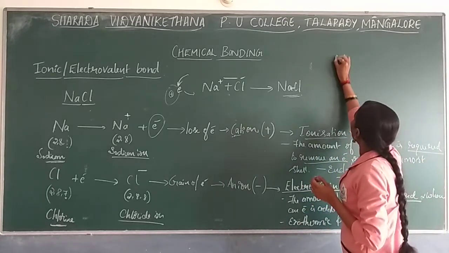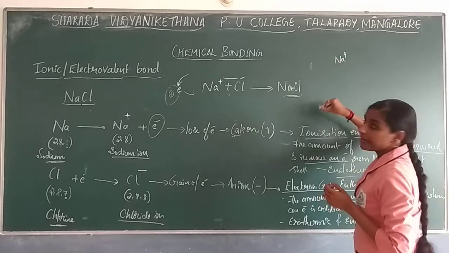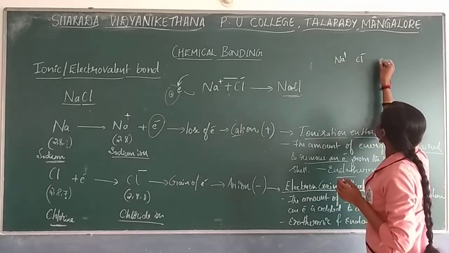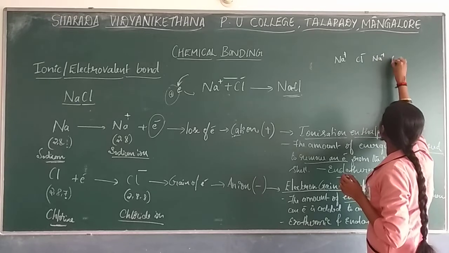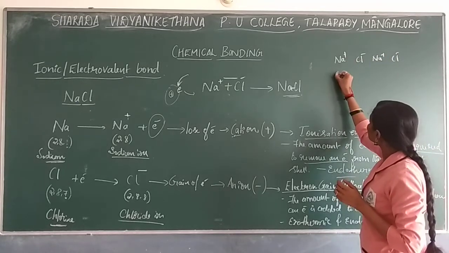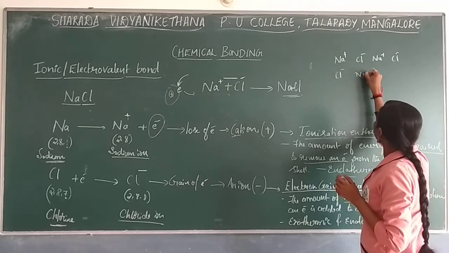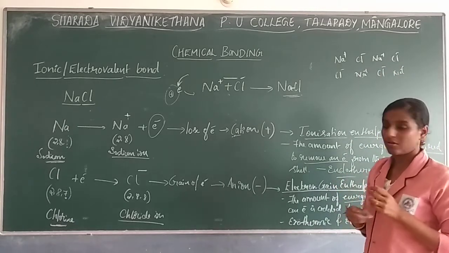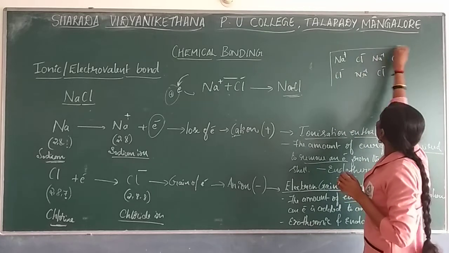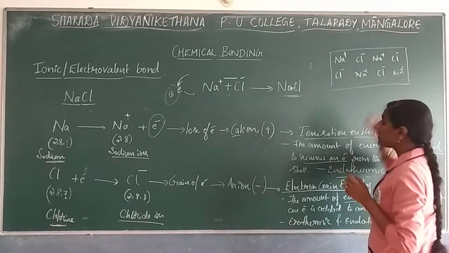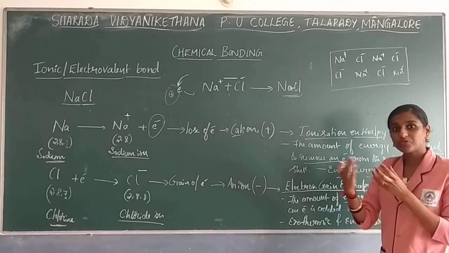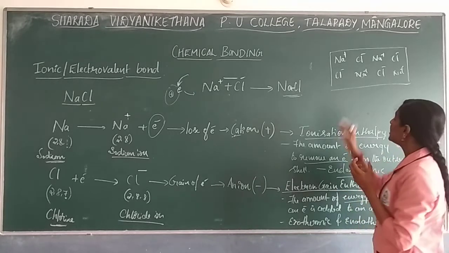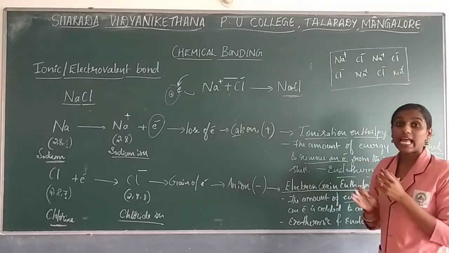So now, here sodium ion is there, next to it Cl minus, next to it Na plus, again Cl minus. So next to this Cl minus, Na plus, Cl minus, Na plus, in this way it continues. So the arrangement of these ions will be seen in terms of 3D structure, which will be considered as lattice.